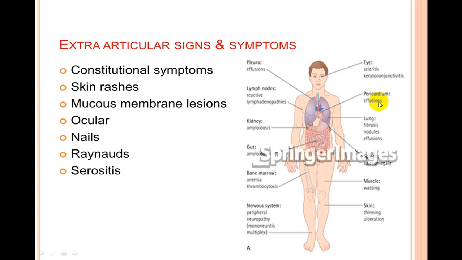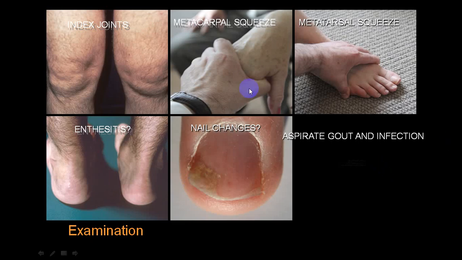Pericarditis, pericardial effusions. In the lung, you can have interstitial fibrosis, nodular appearance, effusions. In muscles, you can have wasting. In skin, you can have ulceration, rashes, etc. This is a lot of inflammation, so you can compare the two.